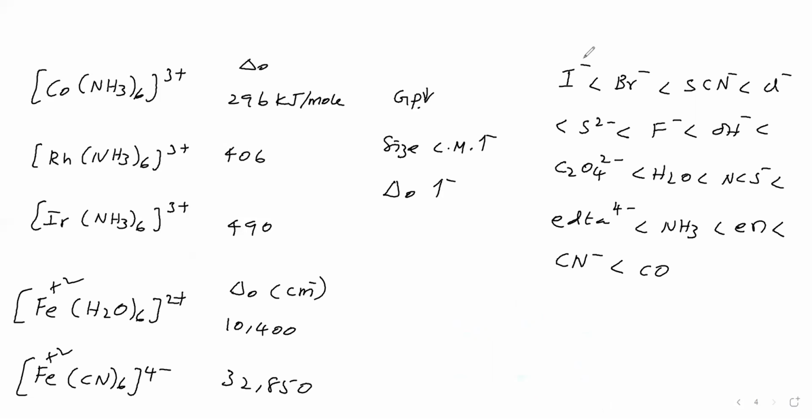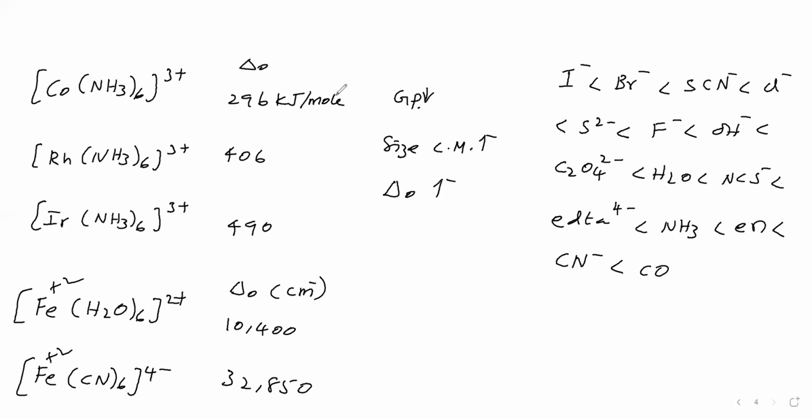Even valence bond theory has limitations. Using valence bond theory, we said complex shapes. Coordination number 6 means octahedral, because valence bond theory says a dative bond is there between metal and ligand. Dative bond means directional nature, and based on directional nature we are able to say the shape. But using crystal field theory we cannot say the shape of the complex, because crystal field theory considers electrostatic force of interaction, which does not have direction.